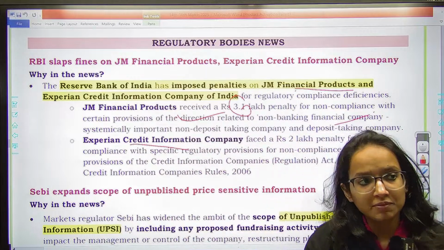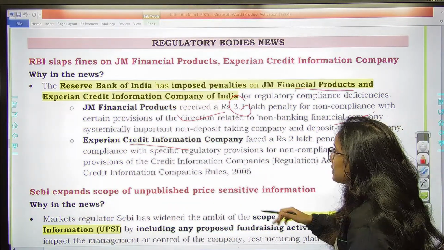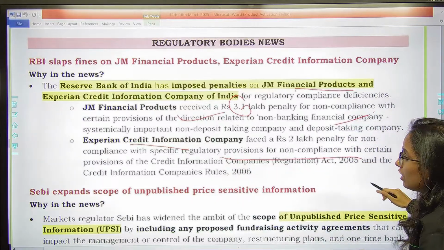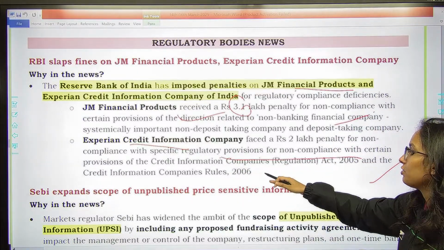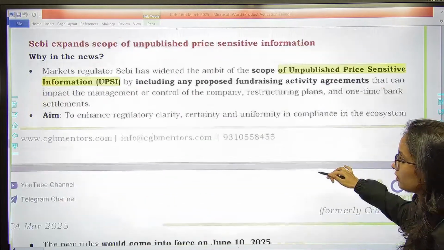Then Experian Credit Information Company has faced 2 lakh rupees penalty for non-compliance with certain provisions regarding credit information companies, because you know that it is one of them. So these were the penalties.